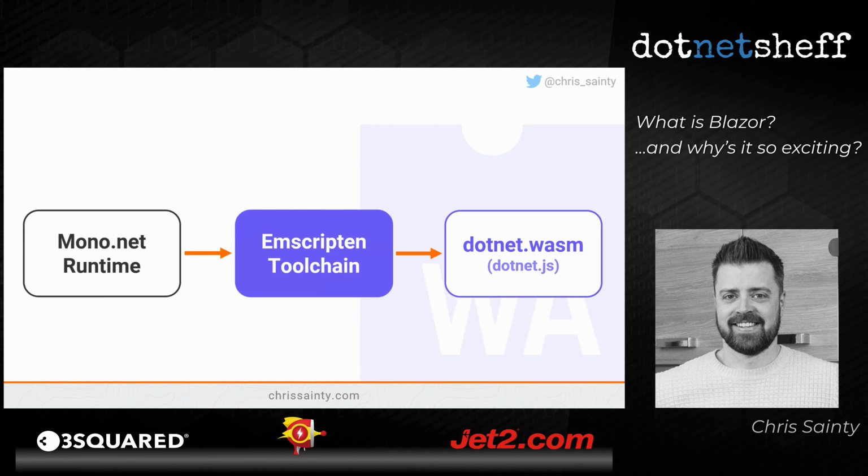Why mono? Well, mono is the preferred client-side runtime for .NET applications. It's small, portable. It's designed for this exact scenario, so it makes it a good fit for Blazor. The mono team had also already done a bit of work into compiling to WebAssembly anyway, so it helped give the whole thing a bit of a kickstart, which is cool.